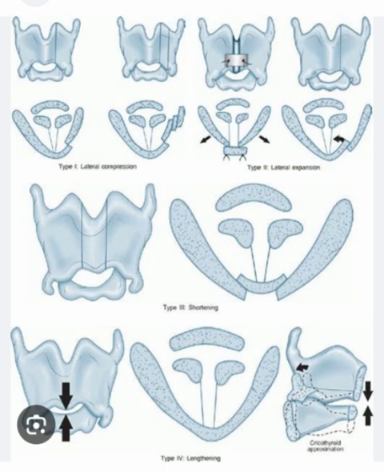Types. There are 4 different types of thyroplasty procedures described by Ishiki. Type 1 thyroplasty, medialization of the vocal folds. Type 2 thyroplasty, lateralization of the vocal folds. Type 3 thyroplasty, shortening of the vocal folds. Type 4 thyroplasty, lengthening of the vocal folds.